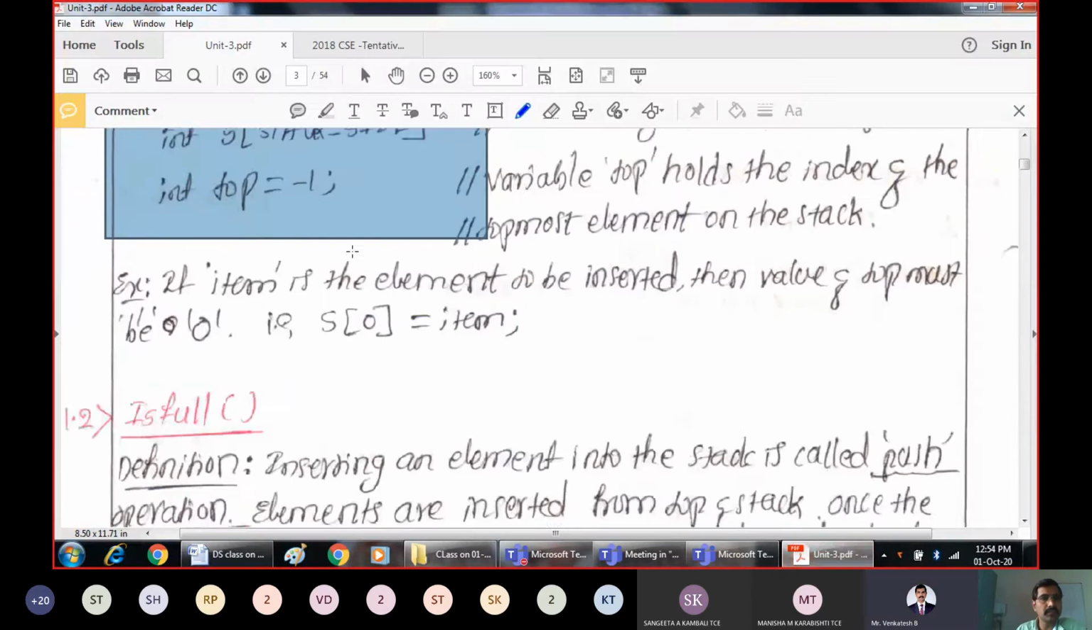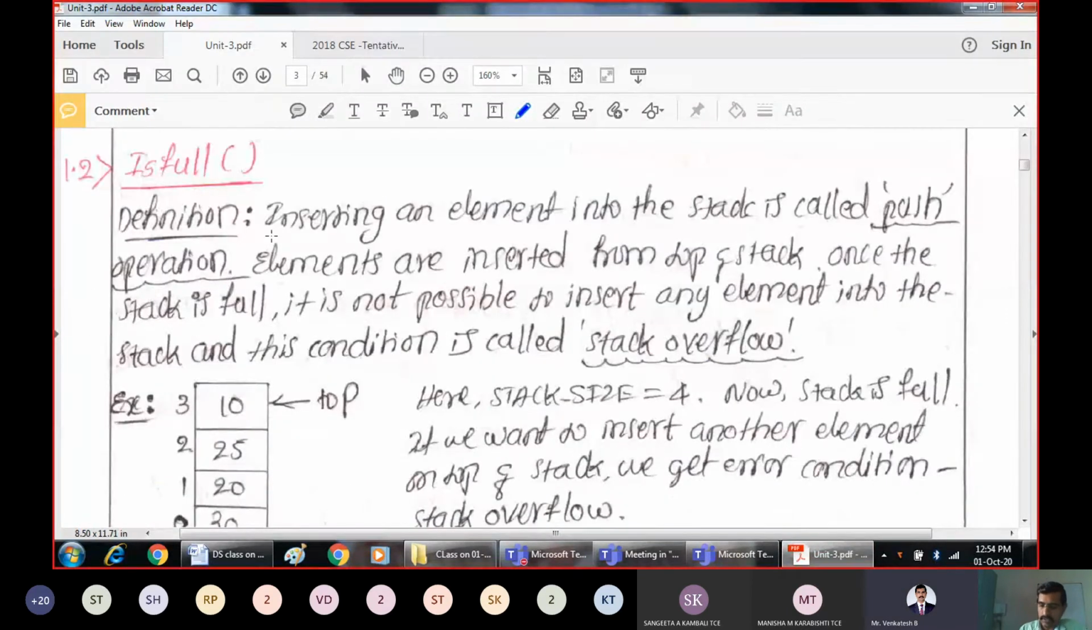Next, this is the theoretical part. The next thing is we want to insert elements onto the stack. But before you insert, you should check whether the stack is full, because if the stack is full, we cannot insert elements. Inserting an element onto the stack is called the push operation, and elements are inserted from the top of the stack. If you still try to insert an element onto a stack which is full, that is called stack overflow.